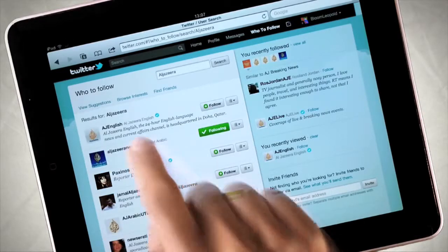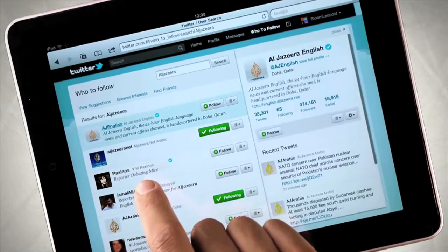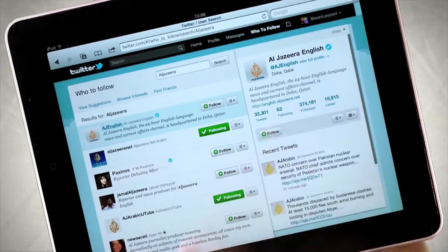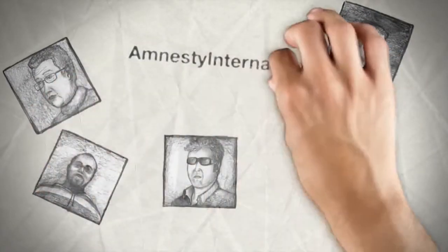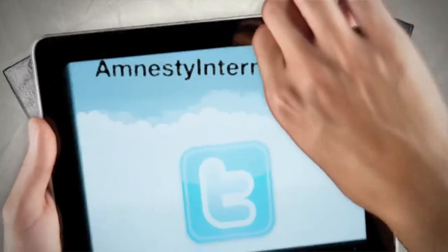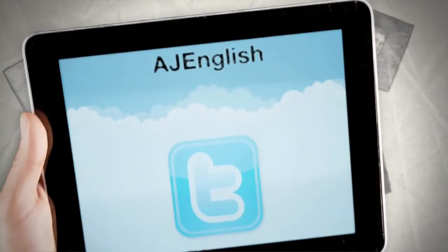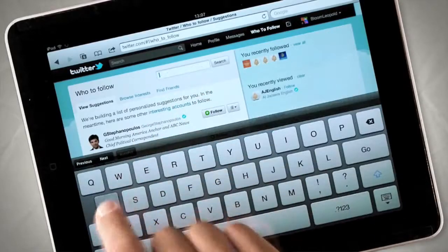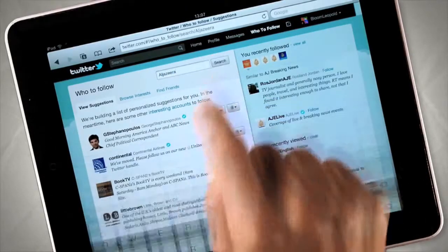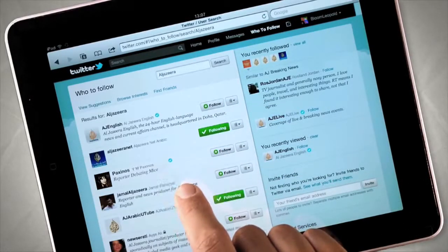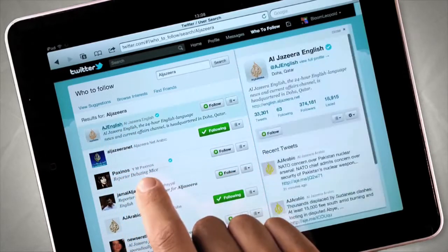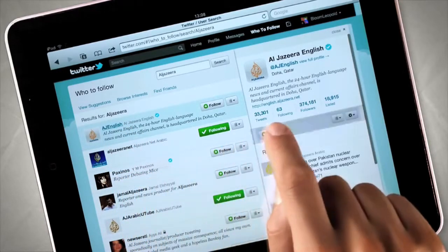If you want to search for a specific profile, that's easy too. Simply go to the search box and type in who you're looking for. If they're on Twitter, you'll be able to find their profile under the People tab. Remember, to follow someone on Twitter, you don't have to know the person in real life. In fact, the profile may not even be an actual person at all. It may be a news organization, a company or a charity. Whoever or whatever, if you're interested in hearing from them, all you have to do is click follow.